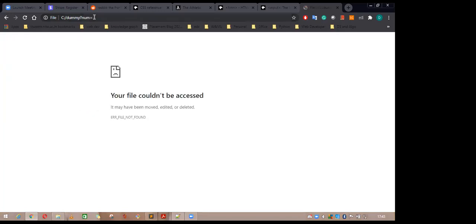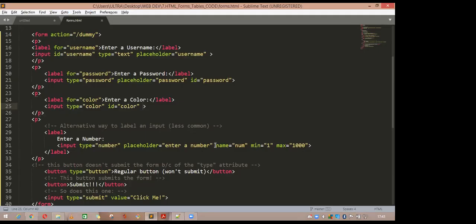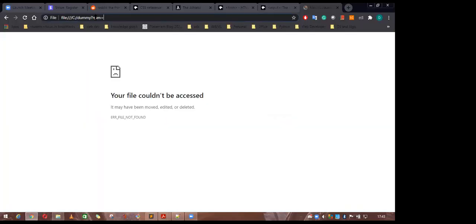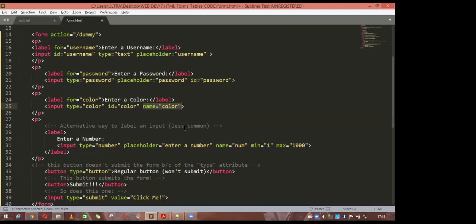See, number is equal to something because the number has the name and everything else is not given any name. Name is equal to number. So when you see here, it is only showing the number. On the search page, if you see, it is only showing the number.